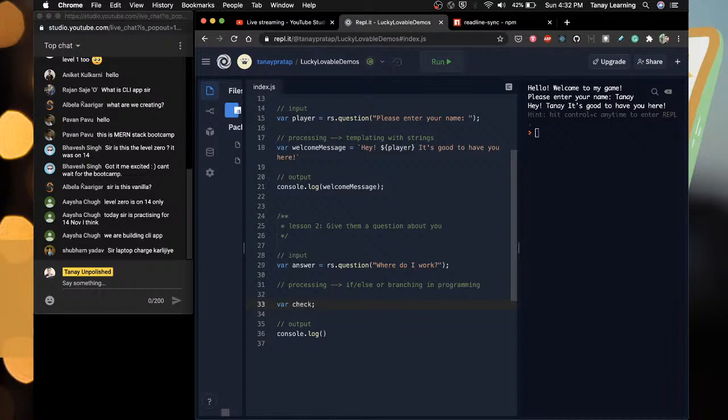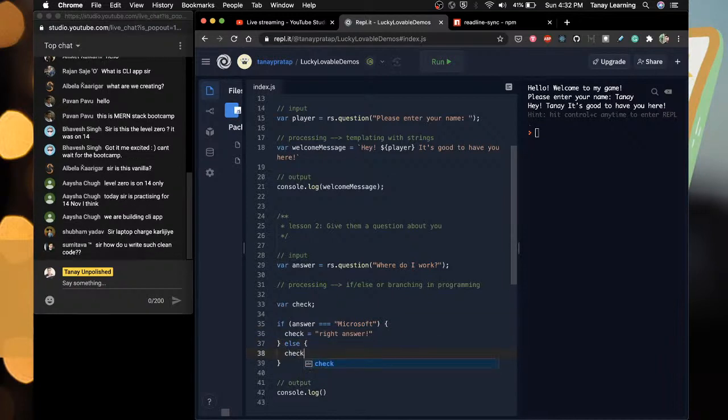For now it's okay. And then we'll say if answer equals Microsoft, then check equals right answer. Very nice. Else check equals wrong answer.